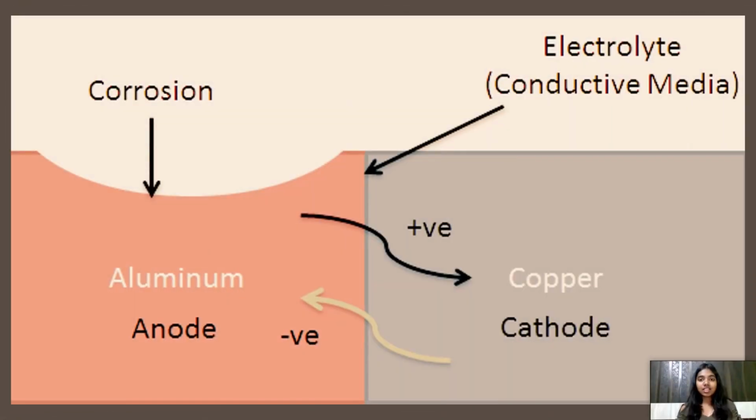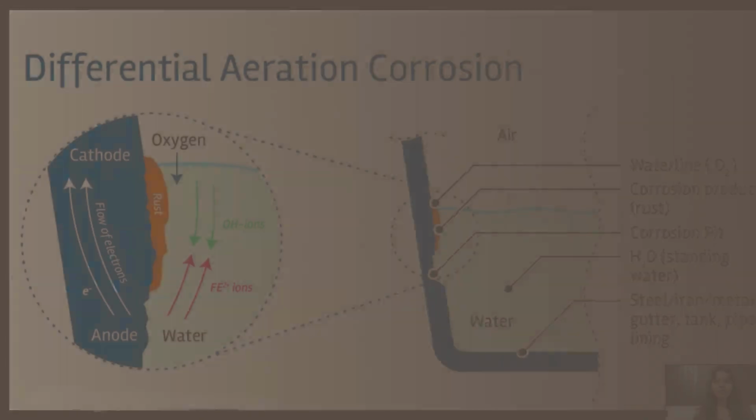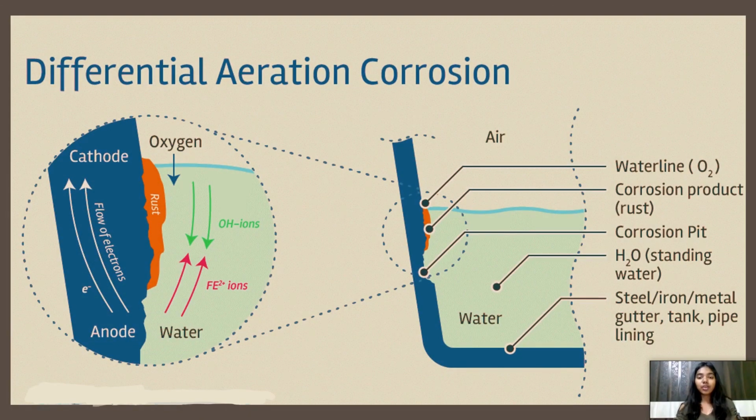Here you can see the example of differential metal corrosion. When aluminium is in contact with copper, aluminium becomes anodic and undergoes corrosion, whereas copper becomes cathodic and remains unaffected by the process of corrosion. You can pause the video here and observe the process of differential aeration corrosion in this picture.